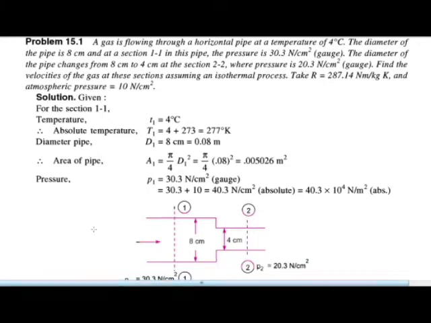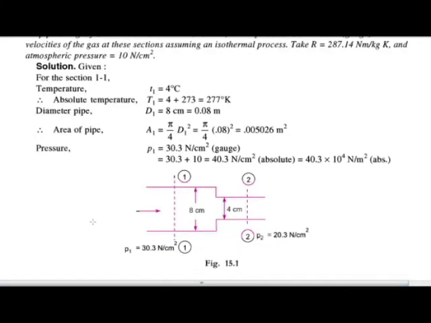Now we are going to solve this problem. For section 1 the temperature is 4 degrees. Then the absolute temperature is equal to what?